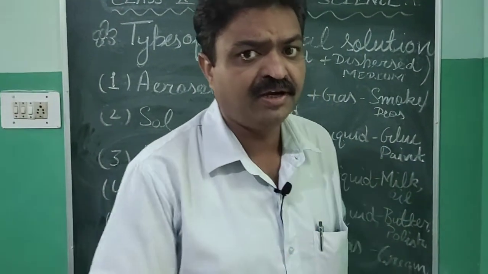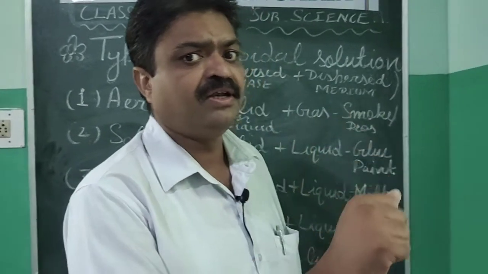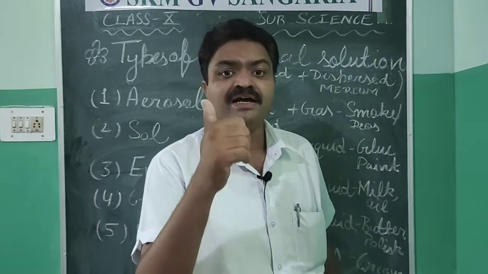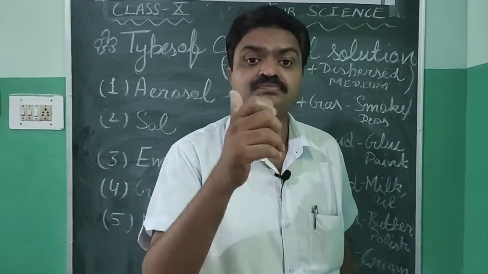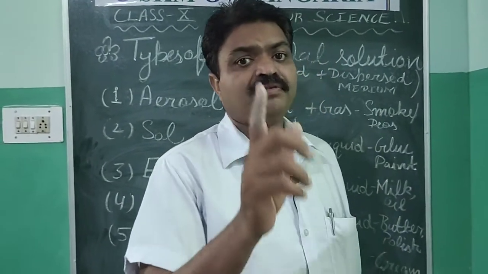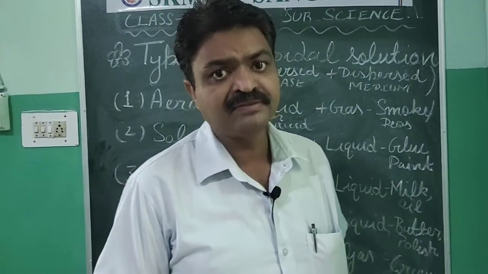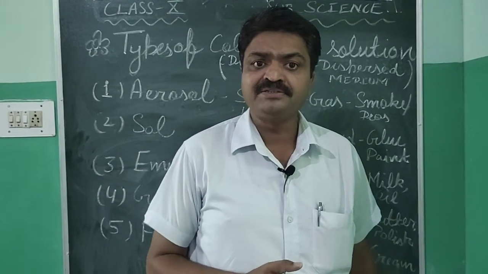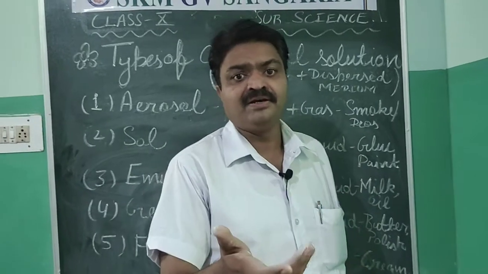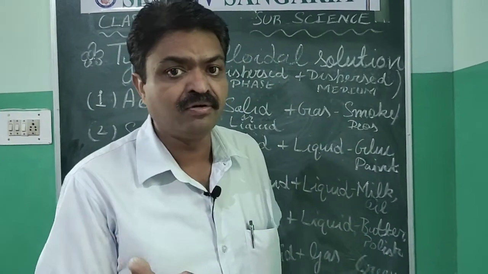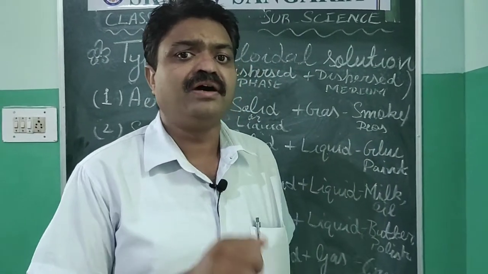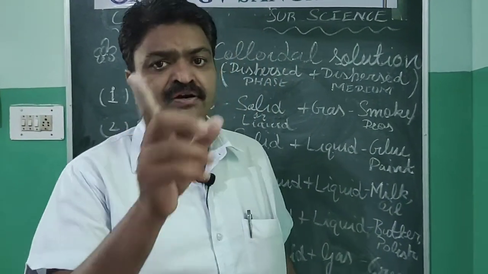Aerosol is the colloid that we use in our daily life, and we also see it as a pollutant, like smoke. Smoke is an example of aerosol. Like this, the deo sprays that you use for your body to get a good smell or good odor. So that deo and the scents are also examples of aerosol.